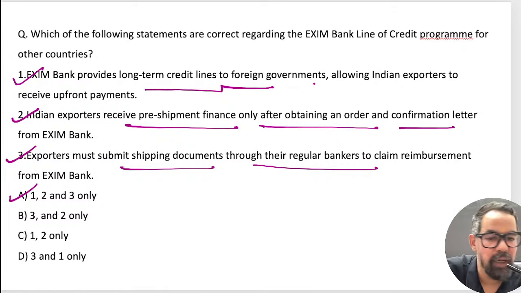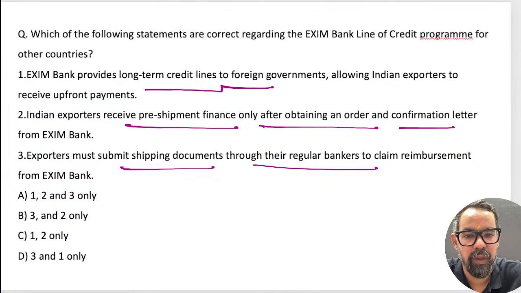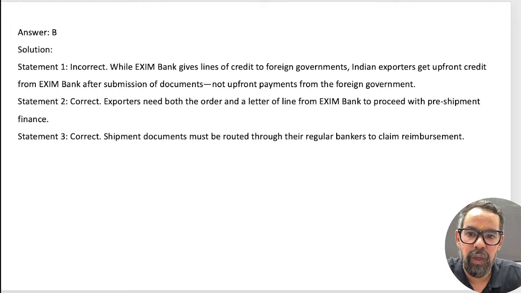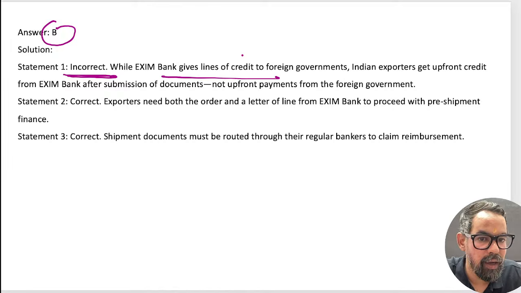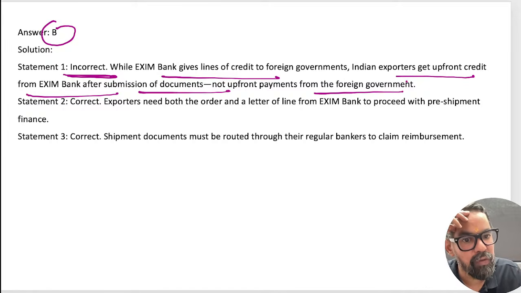What are you guys suggesting? D, 3 and 1. Okay, I'm also a bit doubtful about this one. I'll erase my answer. We'll check the answer only. Okay, it is option B. The first statement is wrong here. Exim Bank gives a credit line to the foreign government. Indian exporters get upfront credit from the Exim Bank after submission of documents, not upfront from the foreign government.